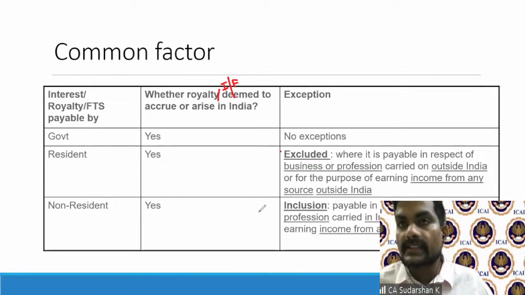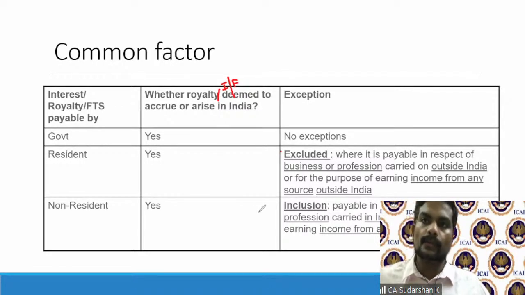What about a non-resident making payment to a non-resident? Will it be deemed to accrue in India? It sounds weird to you, right? Why should a non-resident make a payment to a non-resident? Why should it get deemed to accrue or arise in India? Just keep this concept. We will dwell deeper with some examples to make it clear. It is taxable, but only in one scenario.